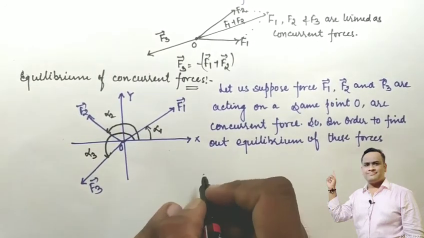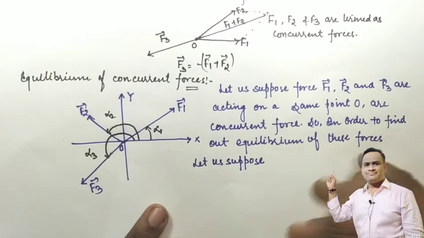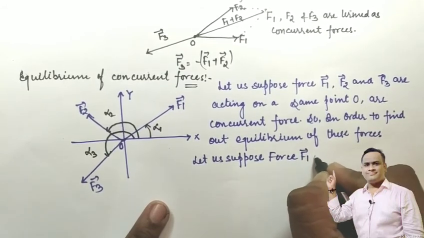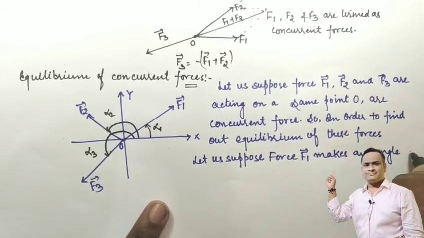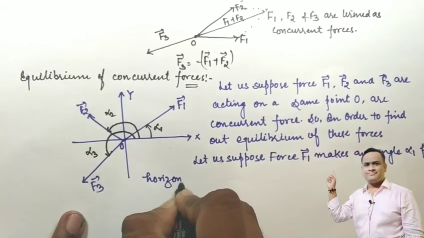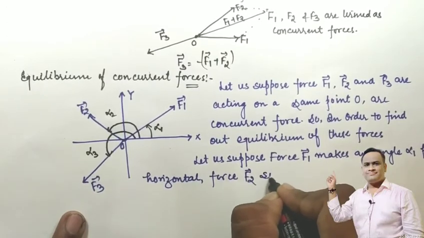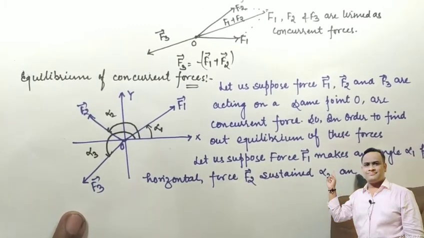Let us suppose force F1 makes an angle alpha 1 from the horizontal, force F2 makes alpha 2 and F3 makes alpha 3.